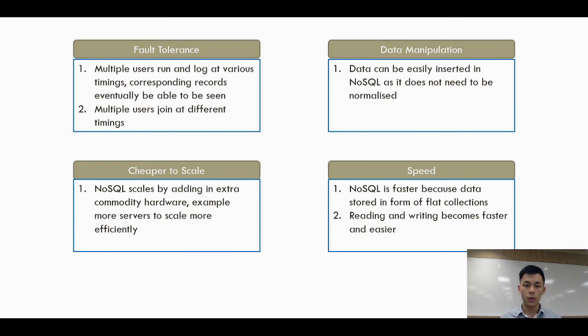So thirdly, it is cheaper to scale, because NoSQL scales by adding commodity hardware, for example more servers, in order to scale more efficiently. So lastly is speed, and the reason is that NoSQL is faster because it stores data in flat collections, making reading and writing faster and easier.